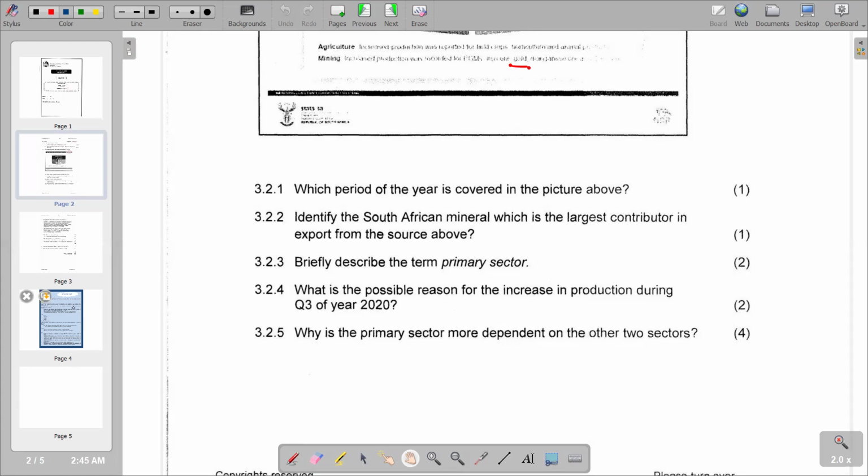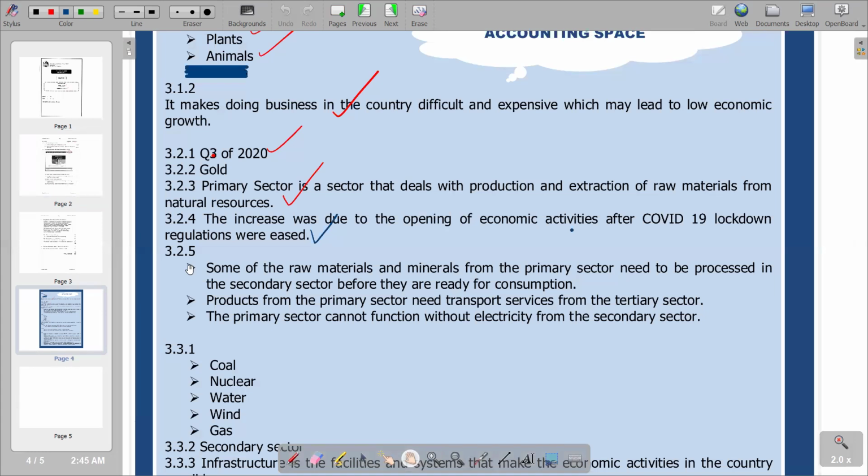So we have that again explained in another section whereby we are saying some of the raw materials and minerals from the primary sector need to be processed in the secondary sector before they are ready for consumption. So this is our first point. Second point says from the tertiary sector. And lastly, the primary sector cannot function without those connections, which are making the primary sector dependent on the other two sectors that we have there.